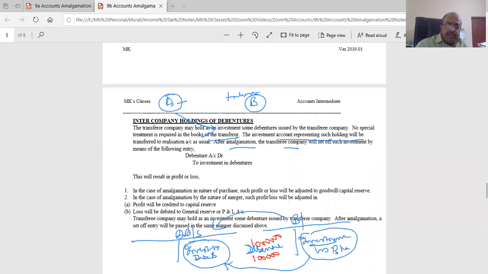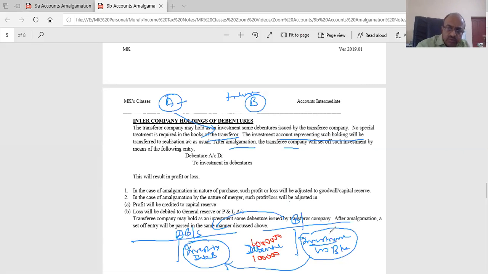I'm again repeating. A purchased investments in debentures of B Limited some years back, right? Now B Limited is taking over A Limited. So when it takes over, in the balance sheet of B Limited, debenture is a liability because they have issued 10 lakhs, out of which 1 lakh is being held by A Limited. When the takeover happens, this is a face value. This face value of 1 lakh is being taken over by B Limited.